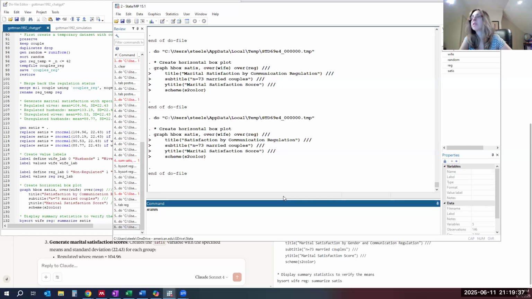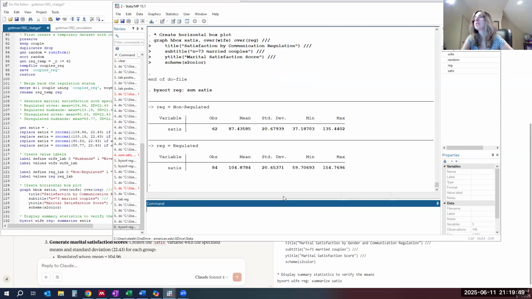Summarize, sort by status. Okay. So their means look pretty close to the original data. For regulated couples, 104. For non-regulated, 87, which is a little lower than the real data.